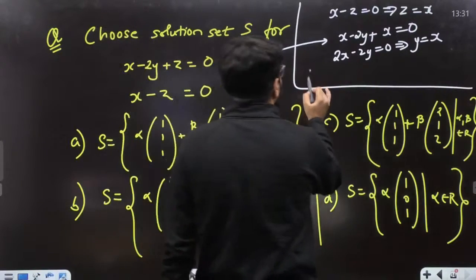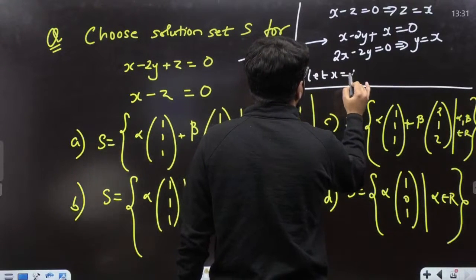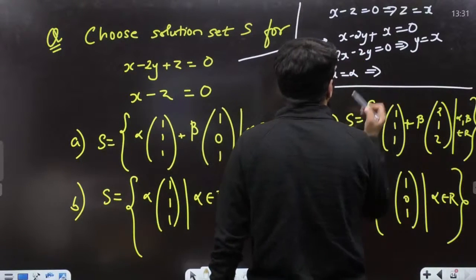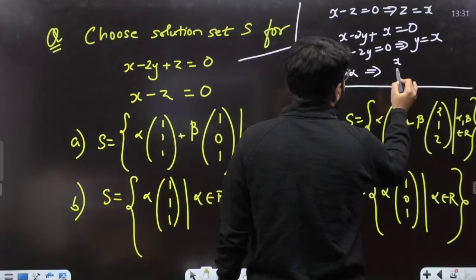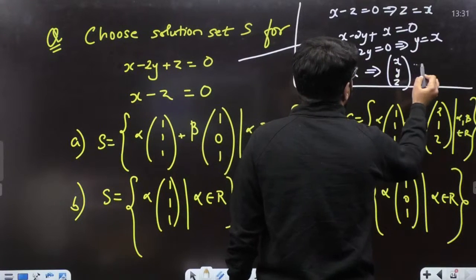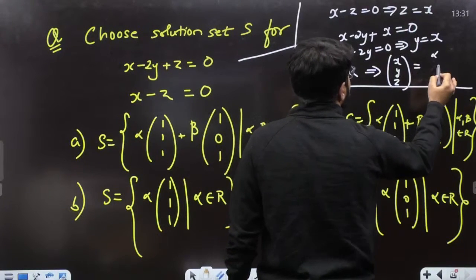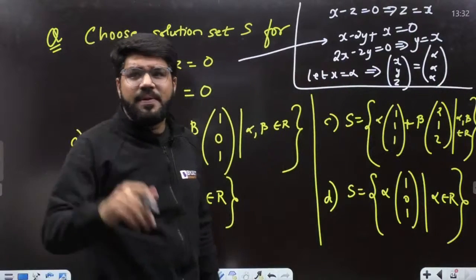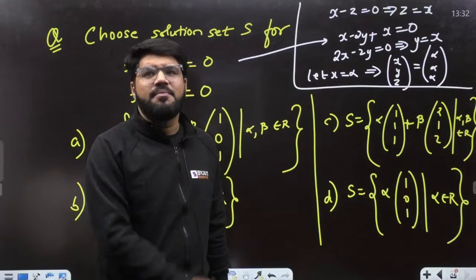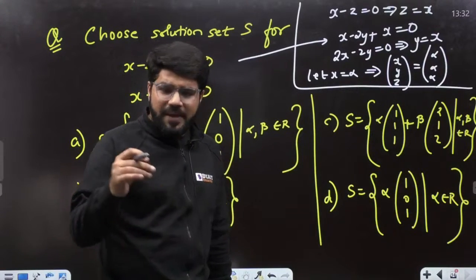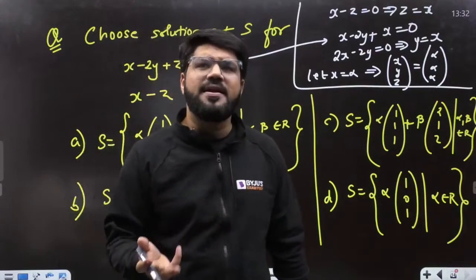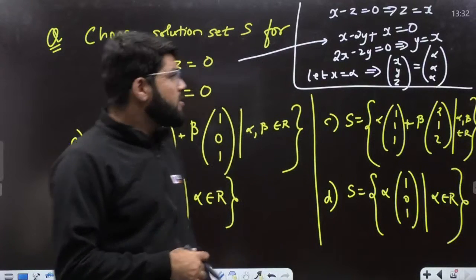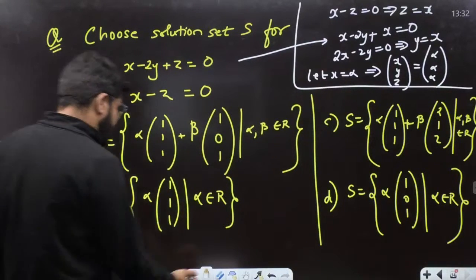So guys, let x be any number alpha, then what is the solution? X, y, z: y is also x, z is also x, then it is alpha, alpha, alpha, where alpha can take any real value. Of course there will be an infinite number of solutions because it's an underdetermined system. So guys, the answer is alpha, alpha, alpha. That is, the answer is B.